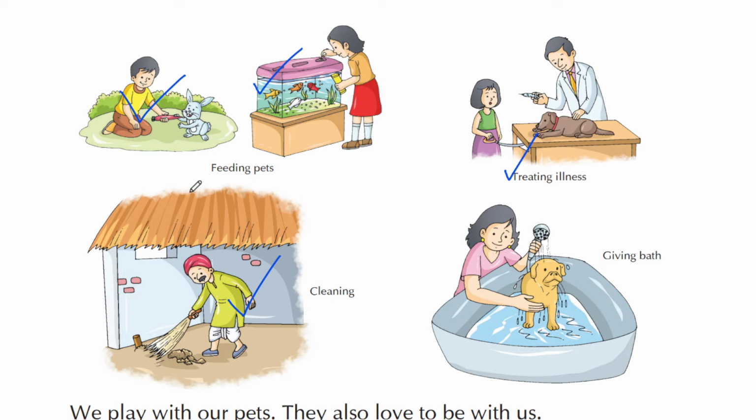What is the first duty? You have to feed them. So here you can see a boy feeding its pet rabbit, and rabbit loves to eat carrots. Here is a girl. She is also feeding the fishes inside the aquarium. Here the veterinary doctor is treating this dog as he or she is ill.